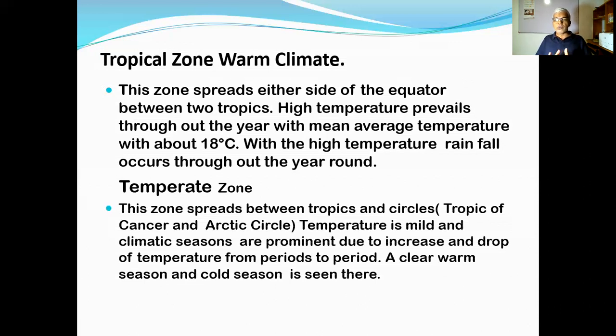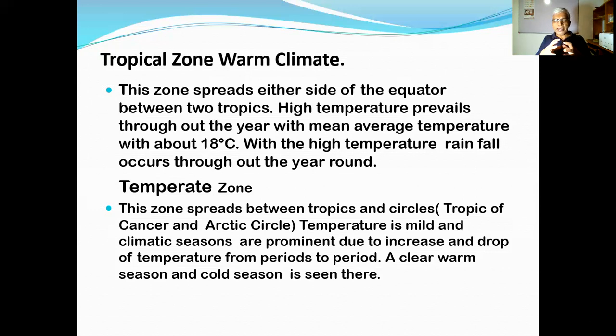This zone spreads between the tropics and the circles. Then you can imagine the geographical globe, with the Arctic Circle and Antarctic Circle there. Then below that, the Tropic of Cancer and Tropic of Capricorn can be found. Then in the northern hemisphere, between the Tropic of Cancer and the Arctic Circle, this temperate climatic zone can be found. It's mild. Actually, it is the best area for human life. Seasons are there.